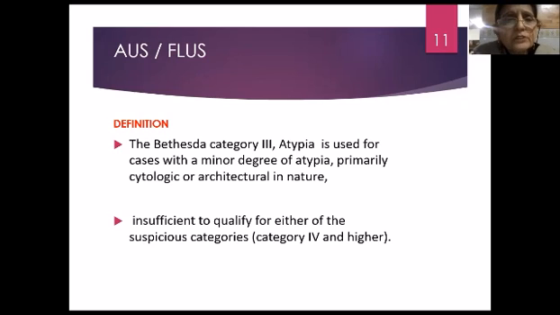This terminology is used for cases where there is a minor degree of atypia, primarily either cytological or architectural in nature, and it is insufficient to qualify for either of the suspicious categories.